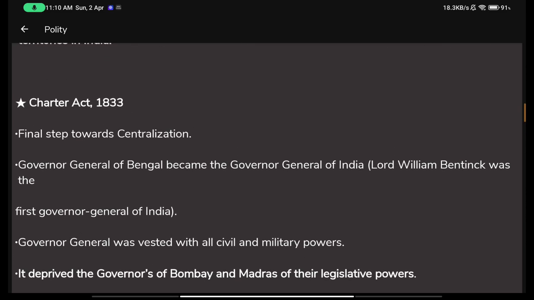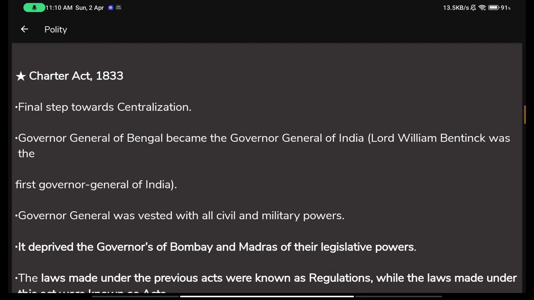Then the Charter Act of 1833 came, that is 20 years after the first Charter Act. This was the final step towards centralization. The Governor General of Bengal now became the Governor General of India.